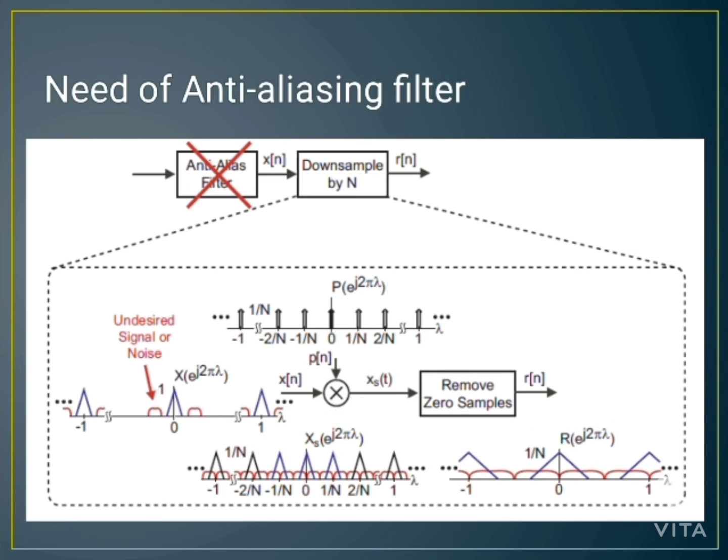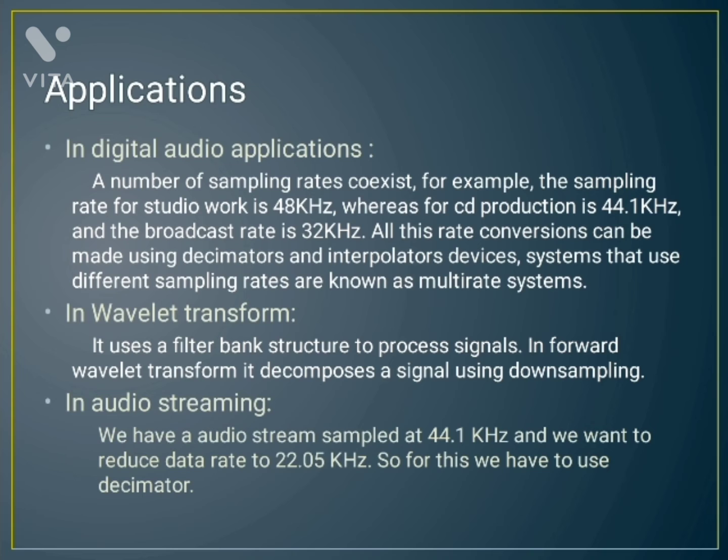Here we are not using the anti-aliasing filter. The unwanted signal or noise also gets downsampled, so the signal we can see is not proper. That's why we require the anti-aliasing filter. So these are some applications.